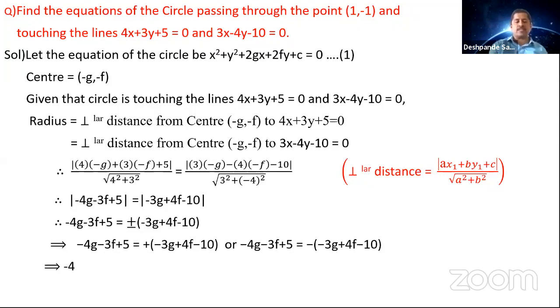So if at all you take the first equation, -4g - 3f + 5. The minus plus into minus is minus here. So minus comes to the other side, plus 3g.